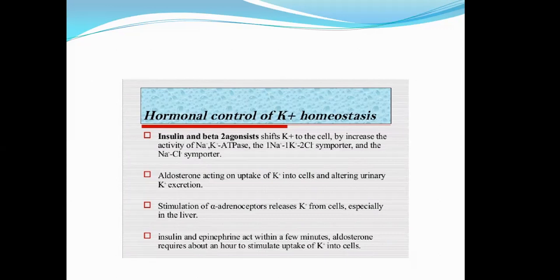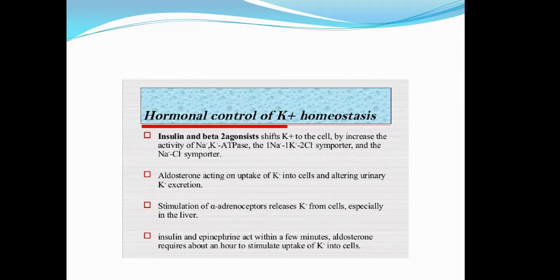So insulin and beta 2 agonists, salmeterol, formoterol, they don't leave the potassium outside the cell. They shift the potassium into the cells and lead to hypokalemia.